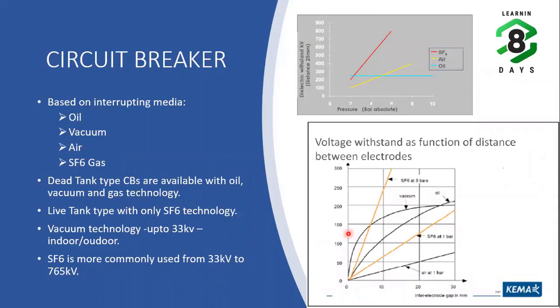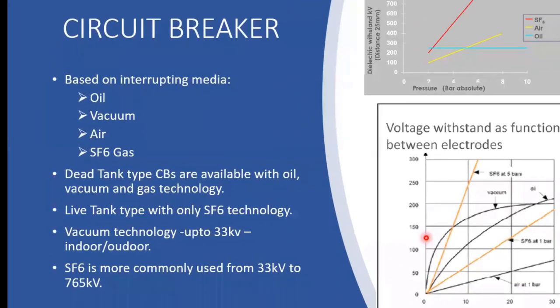Based on the interrupting media, we can classify the breakers as oil circuit breakers, air circuit breakers, vacuum circuit breakers, and SF6 gas circuit breakers. So it is basically the arc quenching medium. In the interrupting chamber, if the arc quenching medium is oil, then it is an oil circuit breaker. If the arc quenching medium is a vacuum, we call it a vacuum circuit breaker. If the arc quenching medium is air at a certain pressure, that is pressurized air, then it is an air circuit breaker. If it is SF6 gas, then it is an SF6 gas circuit breaker.